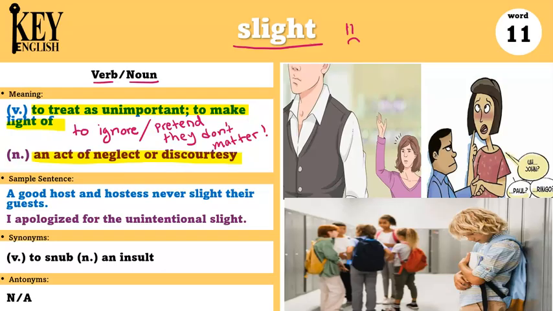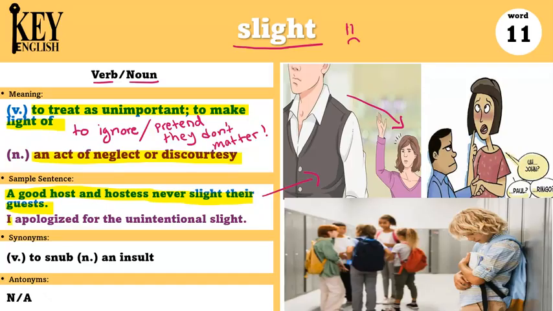Let's look at the examples. A good host and hostess never slight their guests. So if you go to a restaurant, there are people there who are host and hostess that help take you to your seat. And a good hostess or host will never slight their guests. They will never pretend like the guests don't matter or like they are not there.